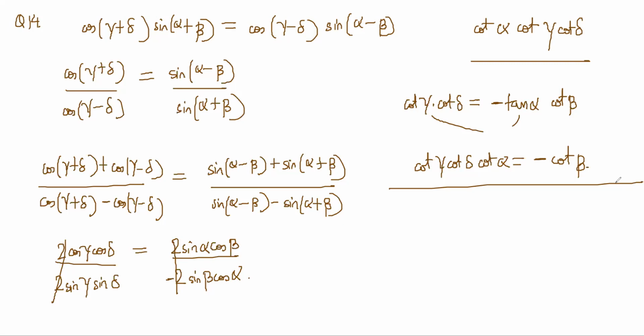Minus cot beta. Why is it not coming in the options? Have we made some mistake somewhere? Oh wait, somewhere some sign will be opposite or something. Have they made some mistake somewhere? Cos c plus cos t and all is fine, no? Cos c minus cos t will be, okay, here also there will be a minus sign. Yeah, okay. Answer is cot beta.